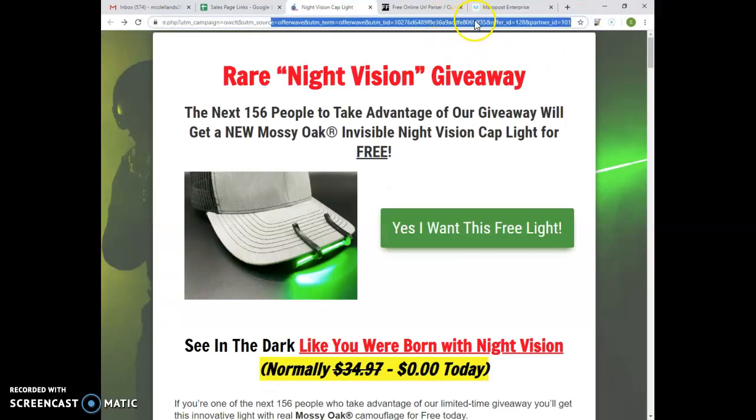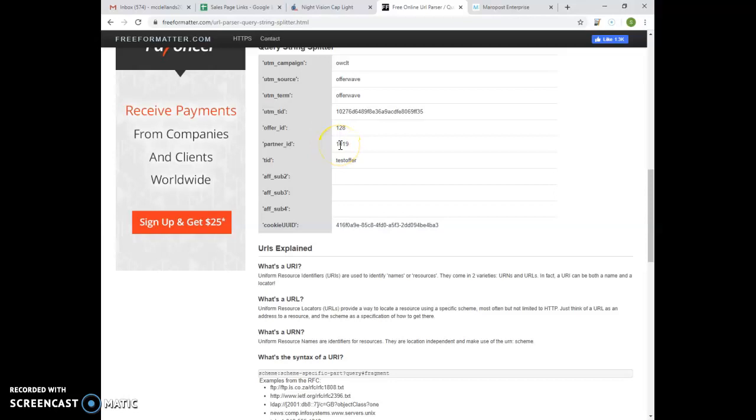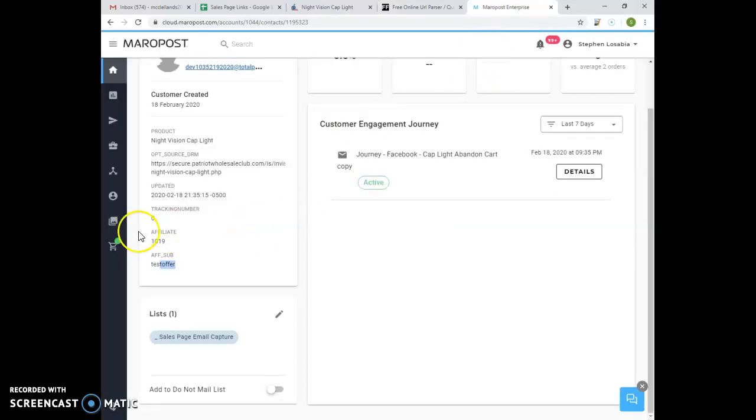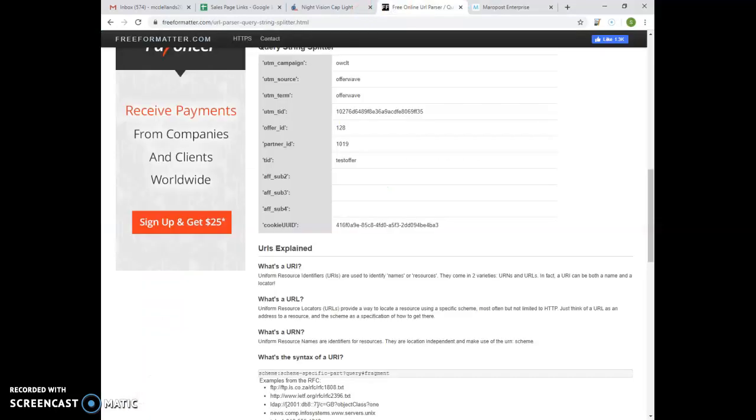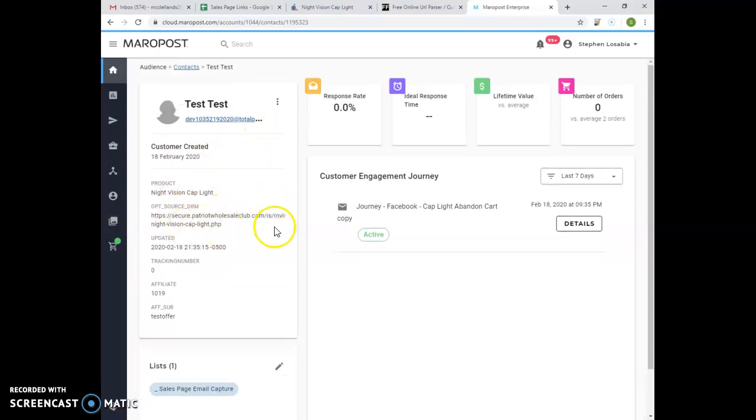That's why we need to check the parameters. The partner ID is 1019, which is the affiliate, and the TID is the test offer, which is called app sub. So for testing, we need to make sure that affiliate and app sub are also passing to Maropost with the email, the product, and the URL.